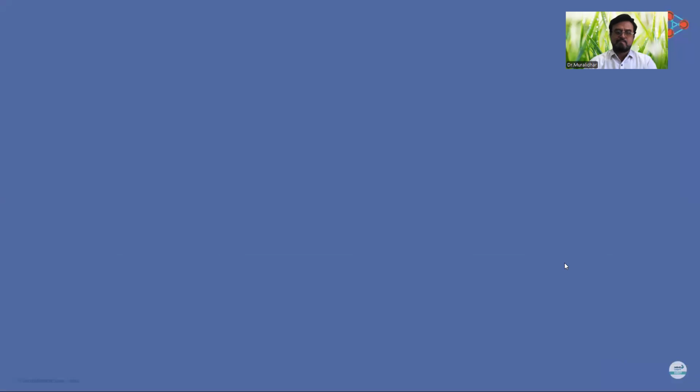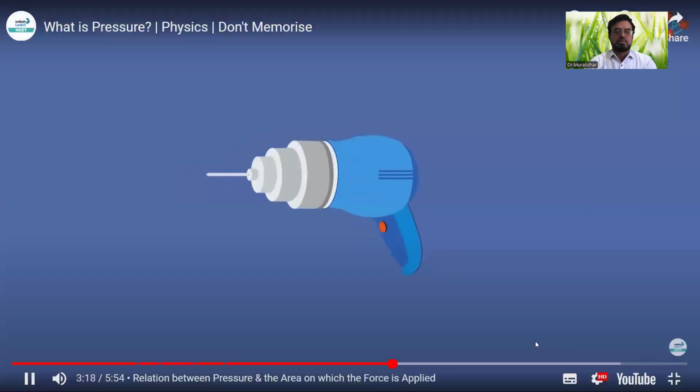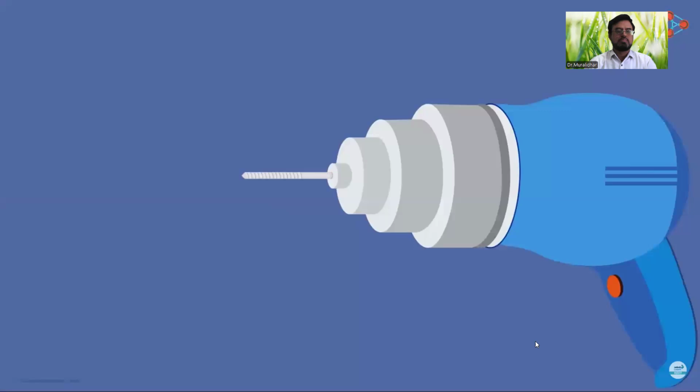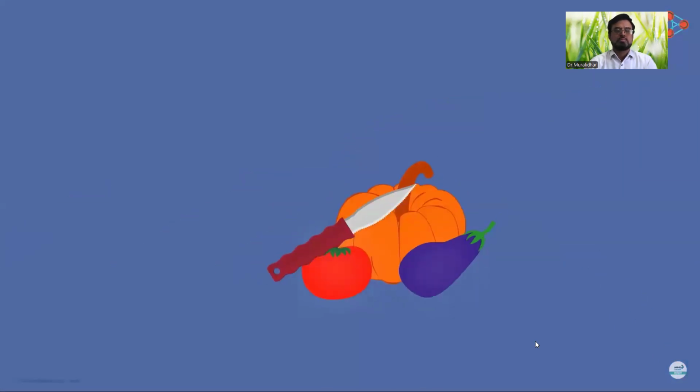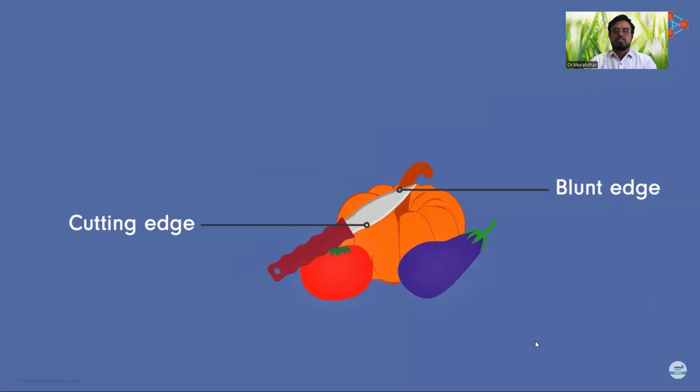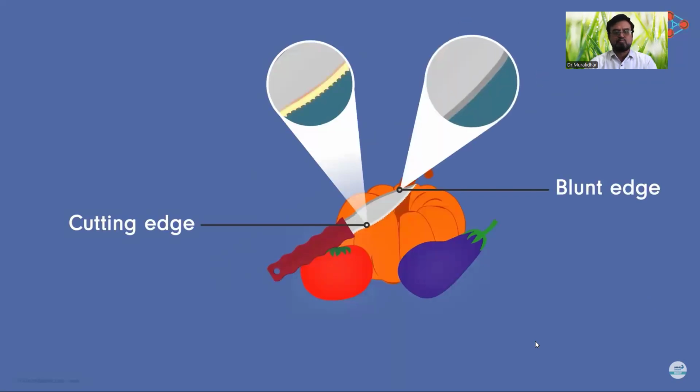You can even use drill machines to drill a hole into the wall. You see that it has a pointed tip for the same reason. You can easily cut the vegetables using the cutting edge of the knife. But if you use the blunt edge of the knife, it will be difficult to penetrate. What is the reason in this case? Well, at first sight, the two edges might look the same to us. But if you look at them carefully, the cutting edge has small triangle-like shapes with sharp outer points. The other edge has nothing of these.